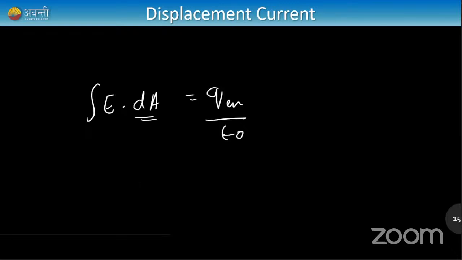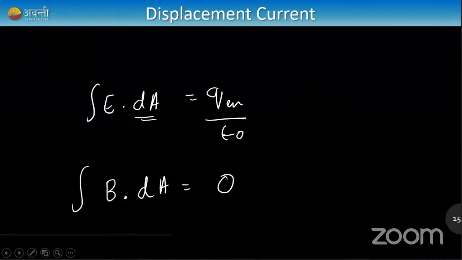So let me write it down very quickly. E dot ds, the area integral. ds is area, E is electric field. This is equal to Q enclosed by epsilon naught. So this is Gauss law for electric field. Similarly, Gauss law for magnetic field: magnetic field into area integral is equal to 0. Very simple, right?